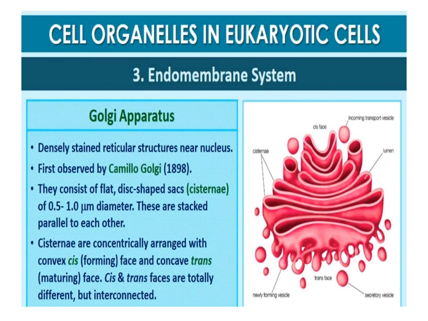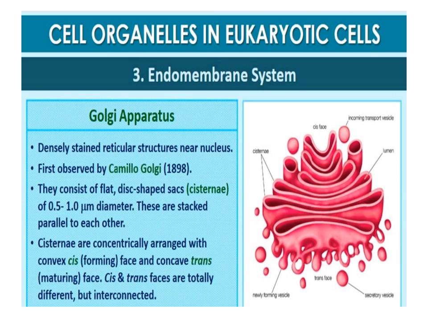Golgi apparatus. Camillo Golgi first observed densely stained reticular structures near the nucleus in the nerve cells of owl. These were later named Golgi bodies after him. They consist of many flat disc-like sacs or cisternae of 0.5 micrometer to 1.0 micrometer diameter. These are stacked parallel to each other. Varied numbers of cisternae are present in the Golgi complex.